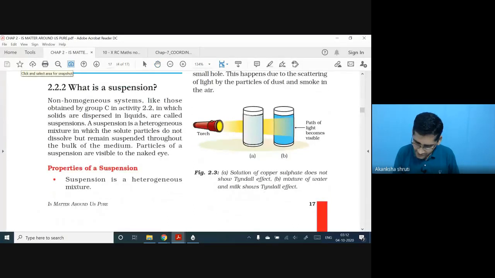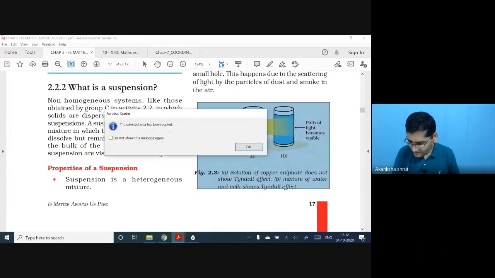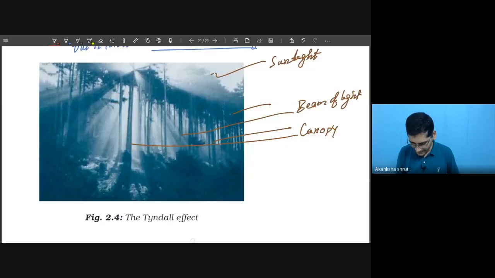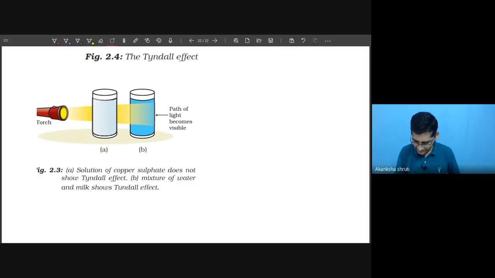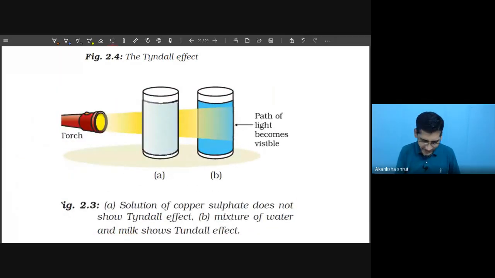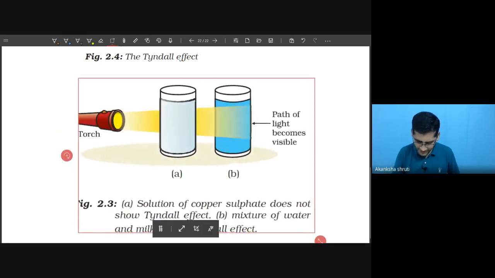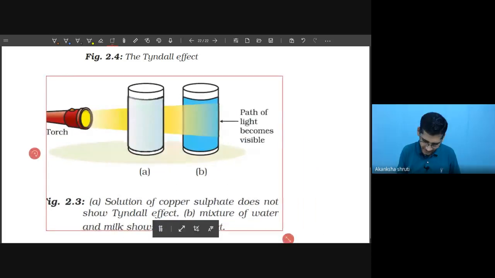Students, if you observe this carefully, whatever figure I have drawn, the same thing is also here. So by this you can say that B is showing the Tyndall effect.